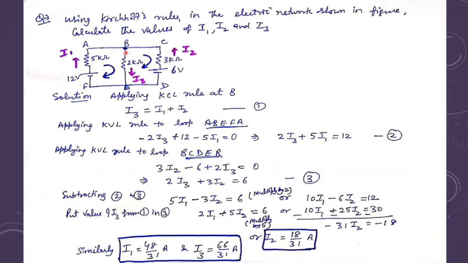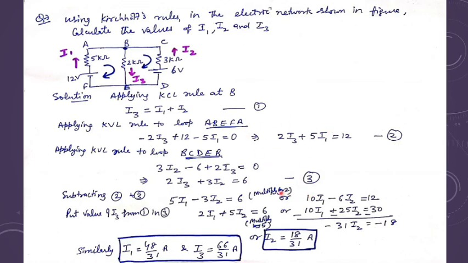Similarly, you can take the loop B, C, D, E, B. In this loop, the current is moving in this direction and I am moving in this direction, so in place of negative it will become a positive sign. So 3I2 minus 6 plus, here I am moving in this direction and the current is moving in the opposite direction, so with a positive sign you get 2I3 equals 0. You can rearrange it: 2I3 plus 3I2 equals 6. So these three equations are there.